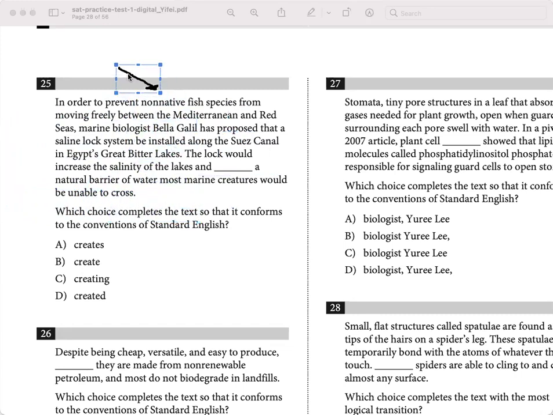All right, so since this is a grammar question, we really need to focus on where the blank space is in the question. So it starts basically at the end of the passage, right? The last sentence. That's where the blank space is located, in the last sentence of the passage. So all this mumbo jumbo, if you want to read it, well, you could, but you may not have enough time during the test. So you really want to be focused on where the blank space is located in the passage.